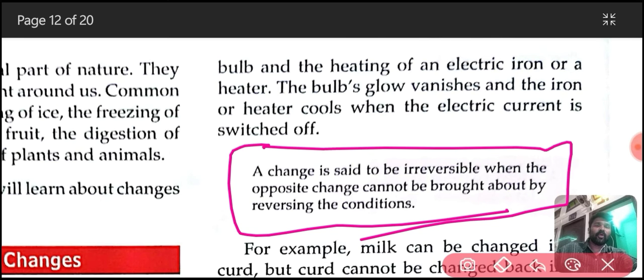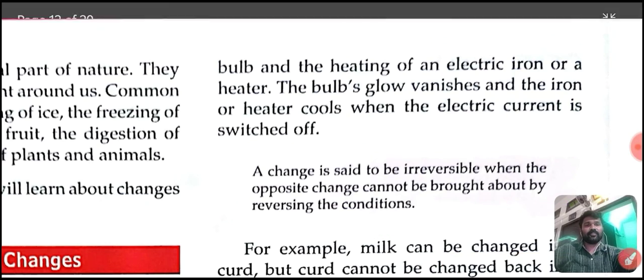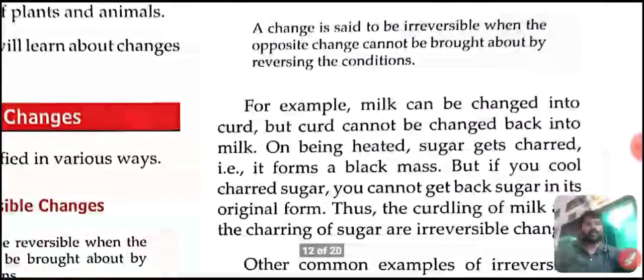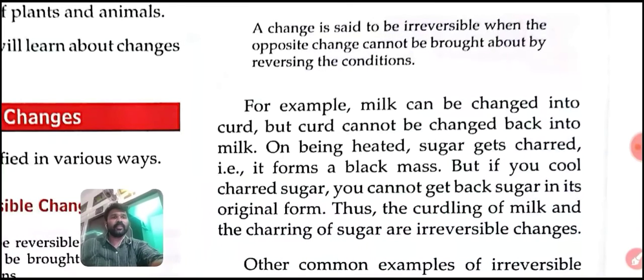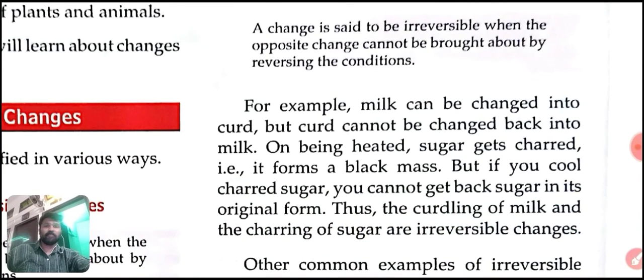For example, milk can be changed into curd, but can curd be again milk? Yes or no? You say no, we can't change curd into milk, but milk can be changed into curd. So it is a good example of an irreversible change.